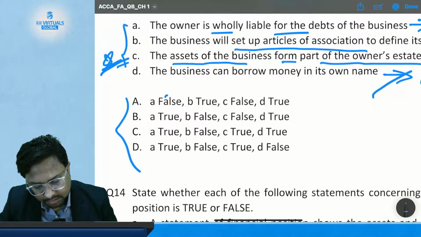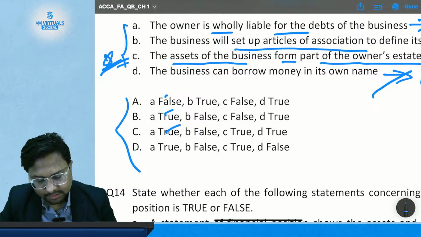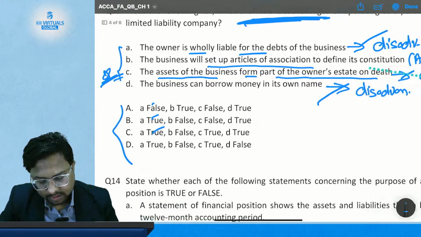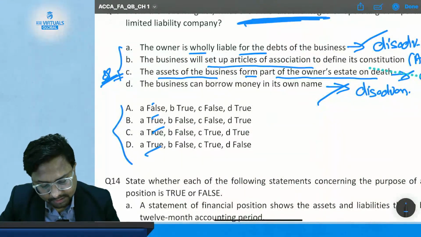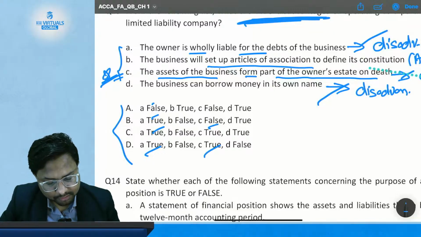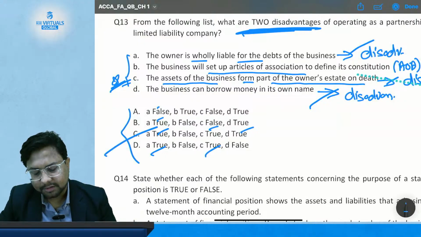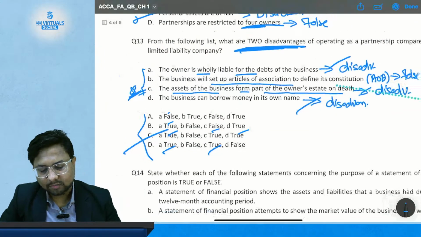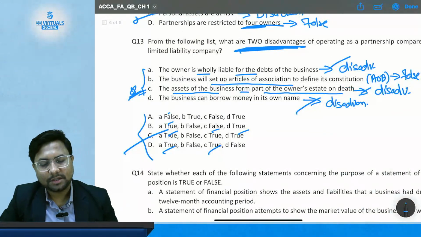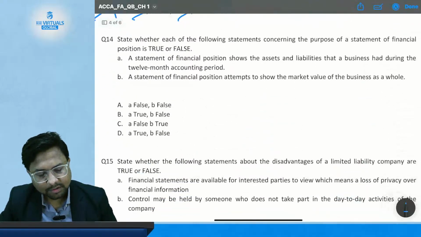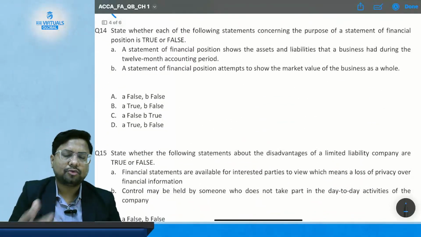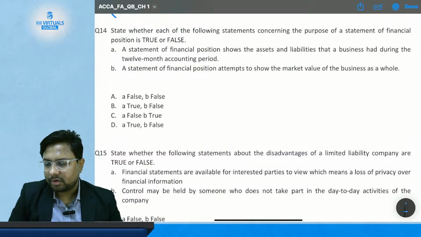So this is true, and this A is also true. In this A is also true, C is true here, C is true here also, and D is true here. So correct option is option number C. Mark this question as important, because these are the questions which might need some of your attention and